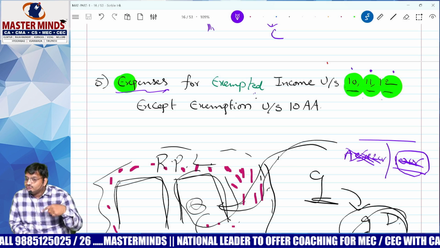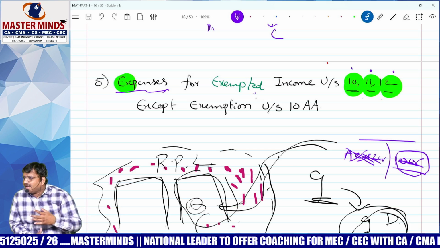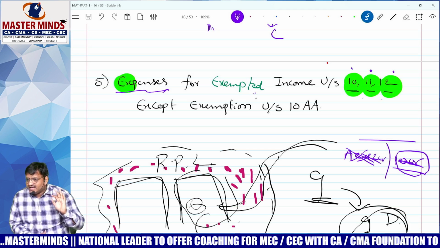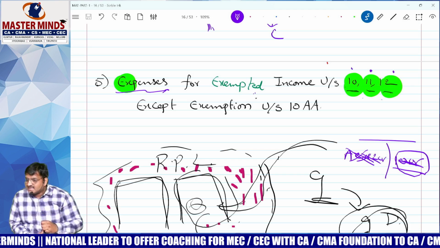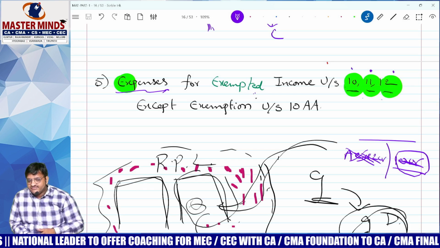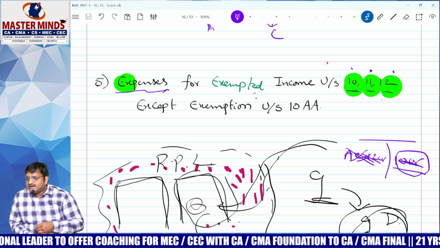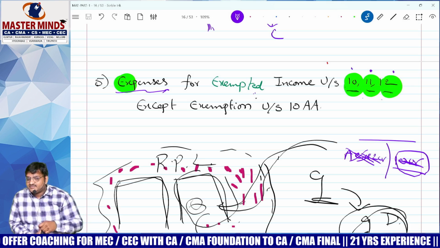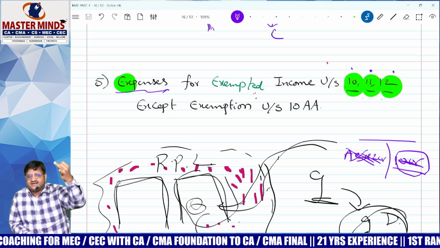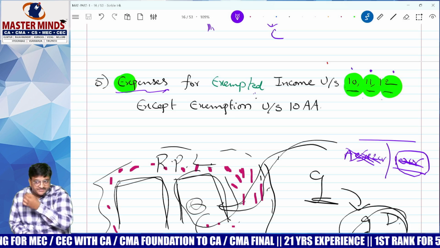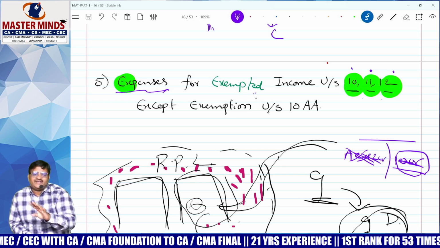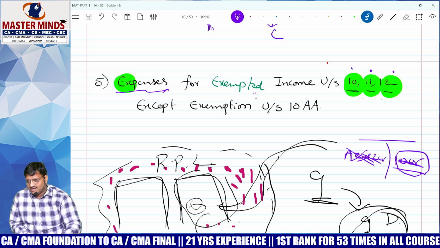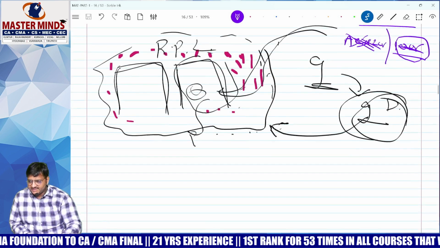Amount transferred to reserve. I R P: provision for uncertain liability. I R P, S for losses of subsidiary company. E for expenses covered under section, expenditure related to exempted income covered under section 10, 11, 12 except 10AA. Why except 10AA, I can explain later. Okay, leave it. I R P E D.